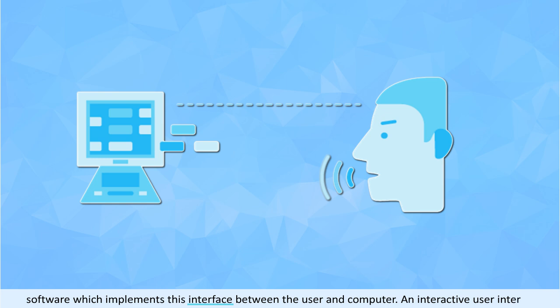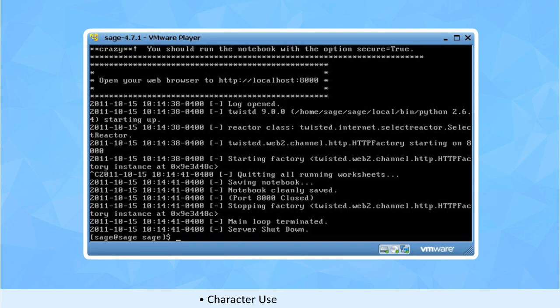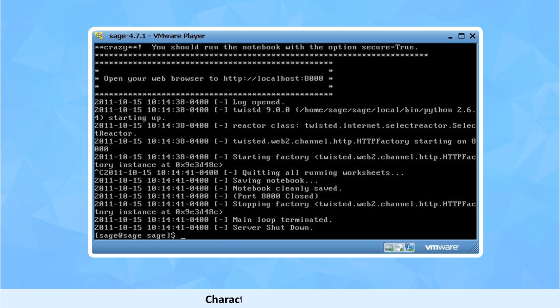An interactive user interface helps the user to handle the system quickly and easily. The two main types of user interface are Character User Interface, CUI, and Graphical User Interface, GUI. Character User Interface, CUI, is also known as Command Line User Interface.